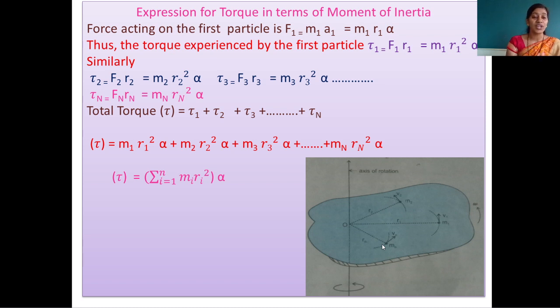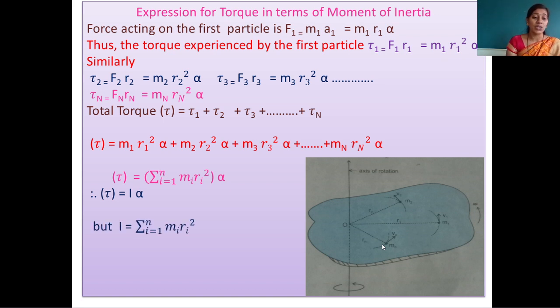For their addition, we use the summation sign. So tau is equal to the summation of mi ri square, with lower limit 1 and upper limit n. The whole summation is in one bracket and the bracket is multiplied by alpha. But that summation is nothing but our moment of inertia. We know that, so here we have to give the reference of that.